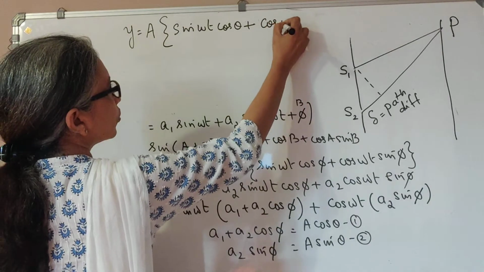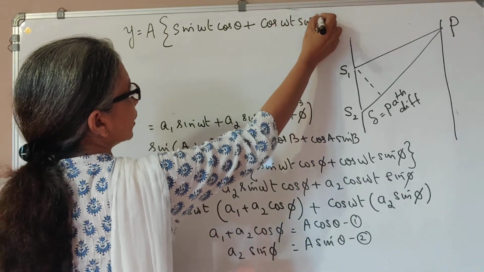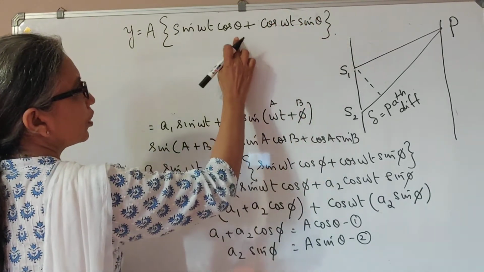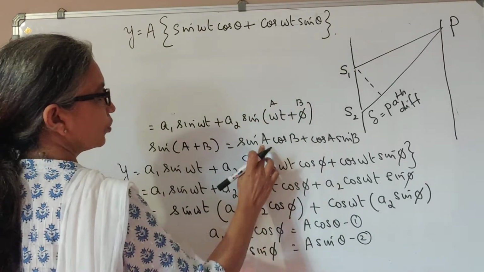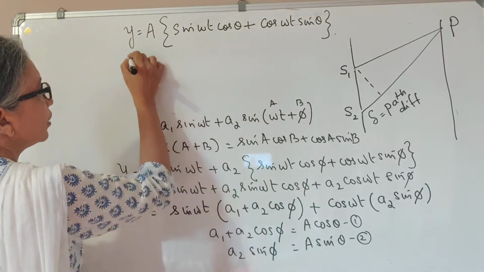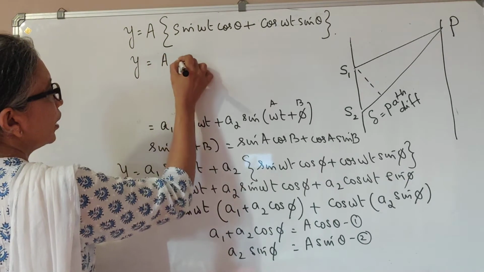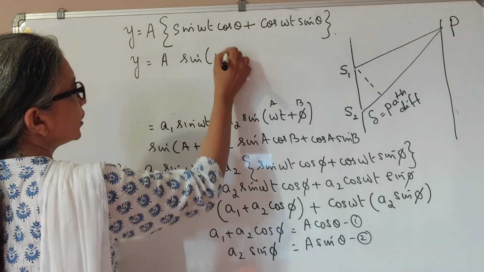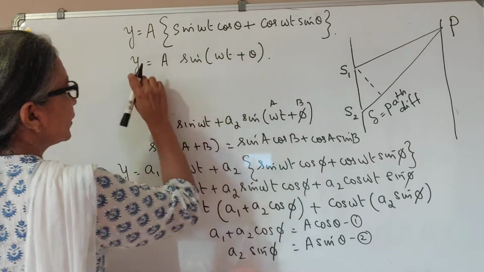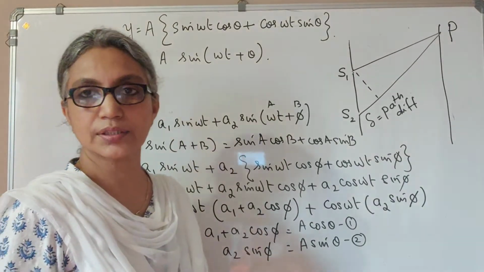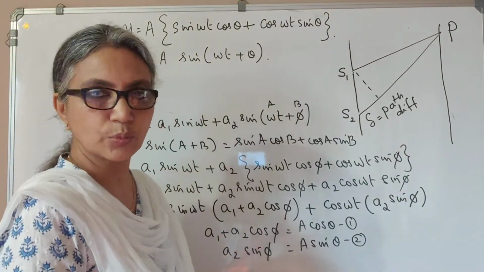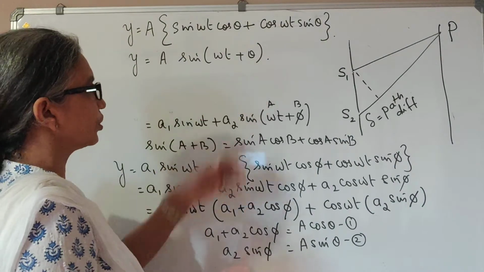Since sin a cos b plus cos a sin b is sin a plus b, I may write this as a sin omega t plus theta, as the net or resultant displacement, the resultant wave represented by this equation.